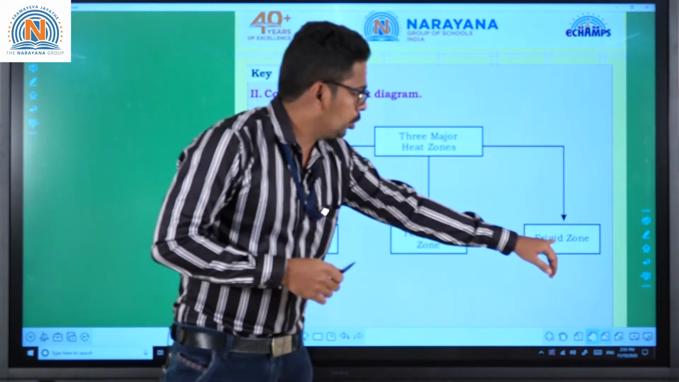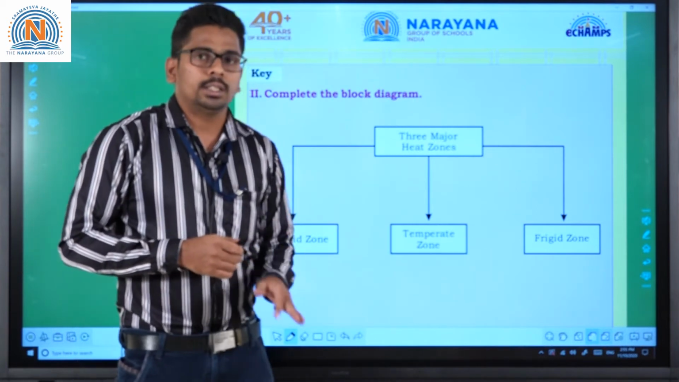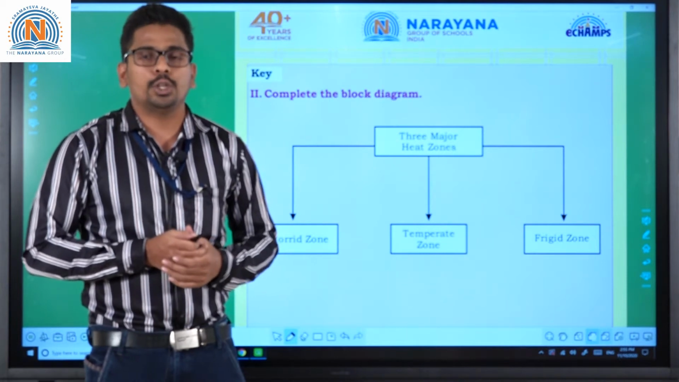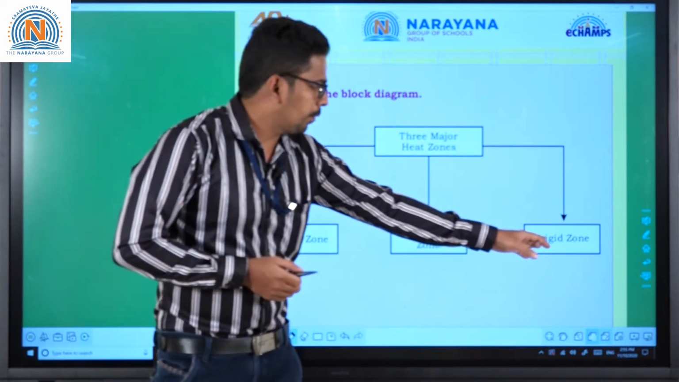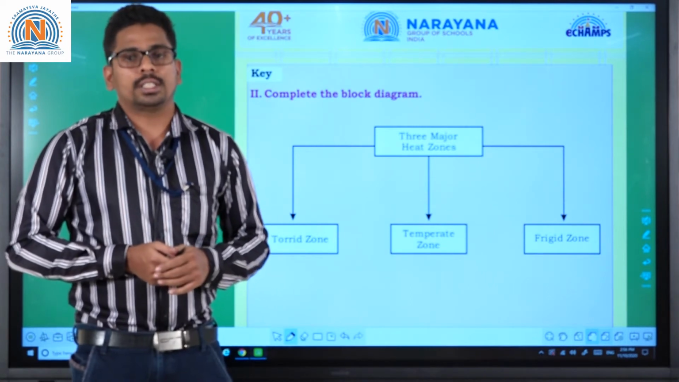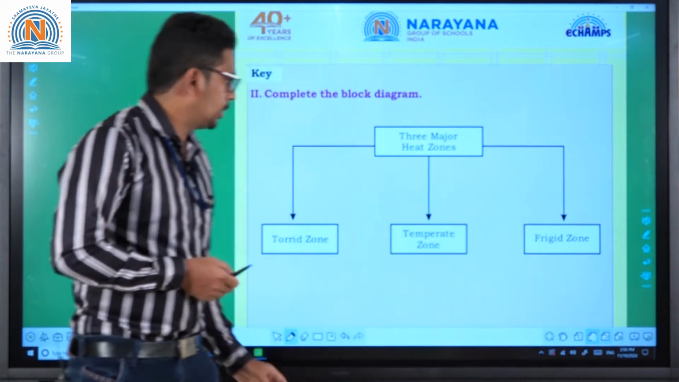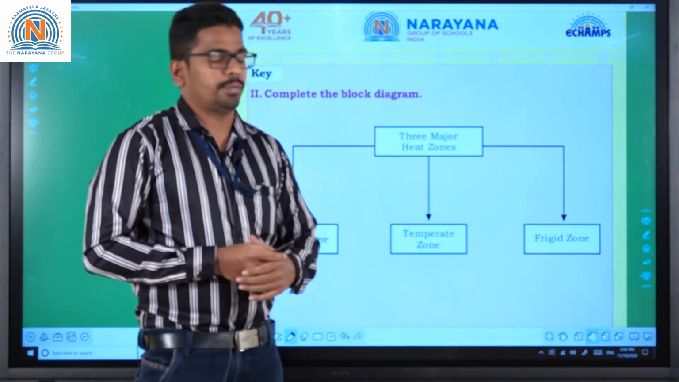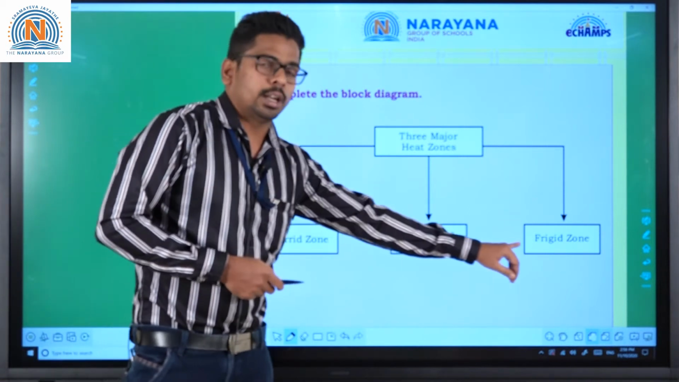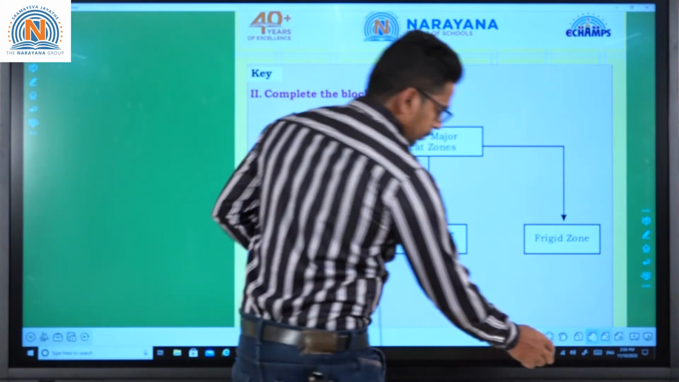Here in the frigid zone, the sun takes the complete slanting rays. It means absolute slanting rays. Here in the frigid zone, the sun rays are absolutely slanting. That's why these are always cold. So these are the three major heat zones. The first one is torrid zone, second one is temperate zone, and the last one is frigid zone. Moving to Roman number 3.